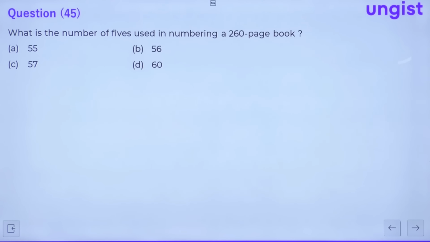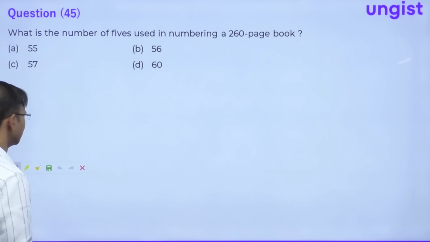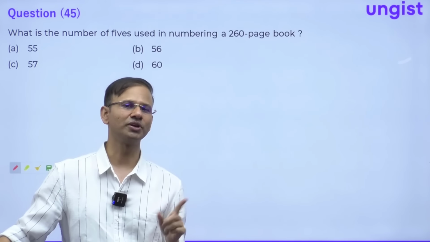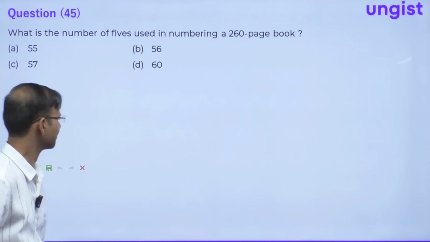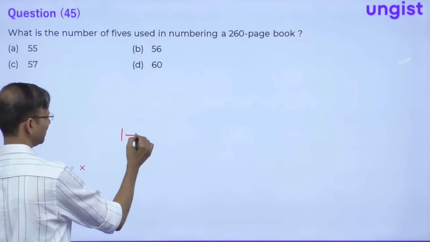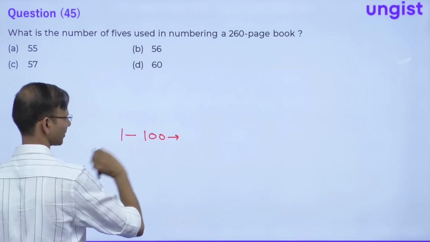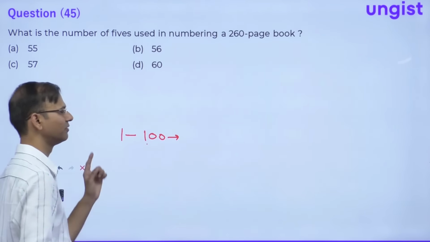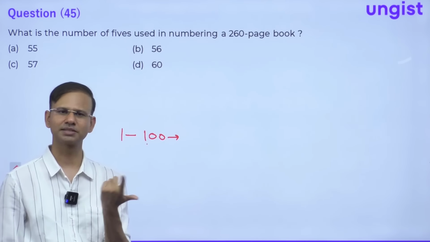What is the number of 5s used in numbering a 260-page book? See, guys, any non-zero digit is being used 20 times if we write from 1 to 99. Correct? So from 1 to 100. Obviously, if I talk about 5, because here 1 will be changed, but the question is asking about 5.